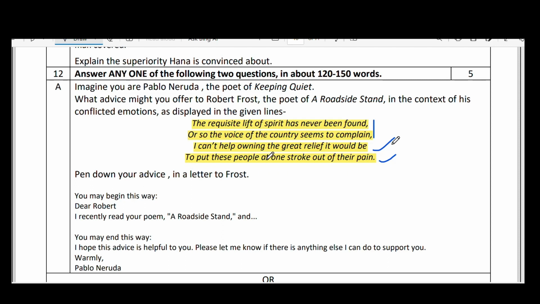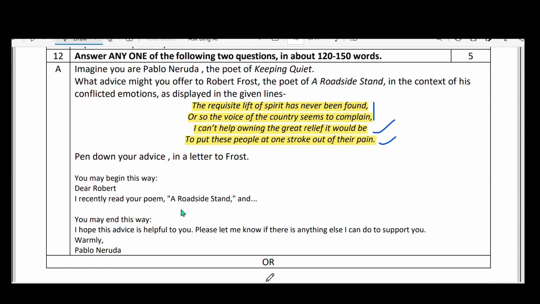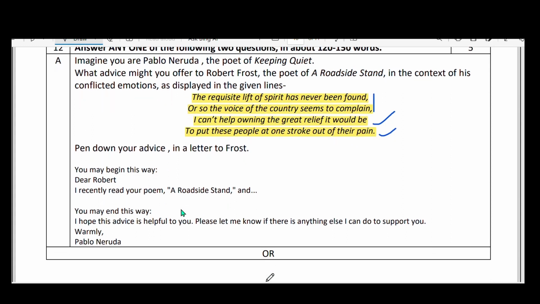Pen down your advice in the letter. Write your advice in the form of a letter to Frost. It is not actually a direct formal letter, but an informal letter. You might start the passage like this. In this way you can start. Dear Robert, salutation, directly with the salutation. I recently read your poem, A Roadside Stand,